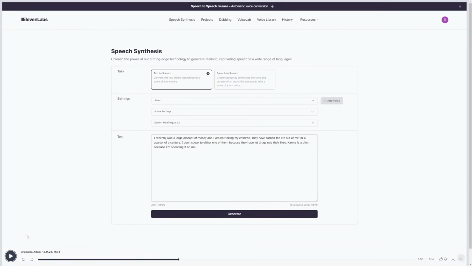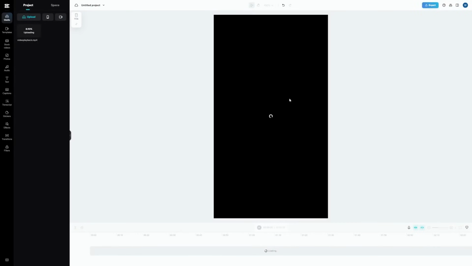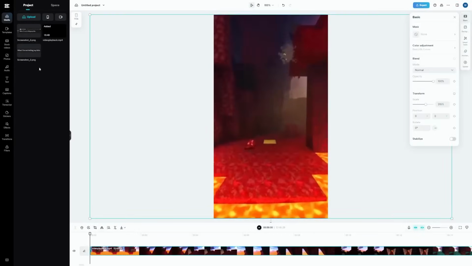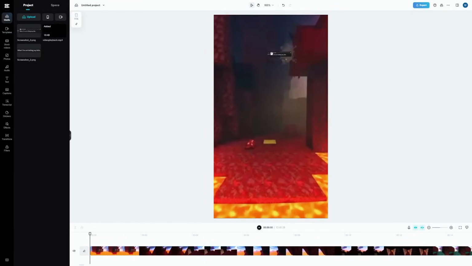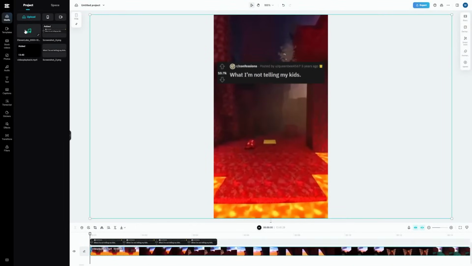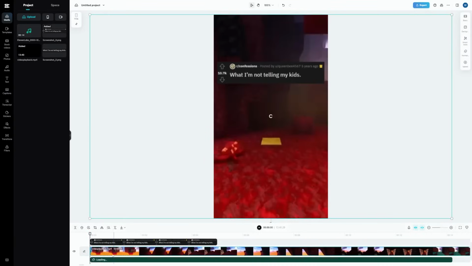Okay, that sounds awesome. Now, I'll go back to CapCut and insert the Minecraft footage. First, increase the size so that it fits the whole screen. Next, I'm going to drag the screenshot of the title and center it like this. This looks okay. Next, I'll drag over the voiceover I generated right here on the timeline.